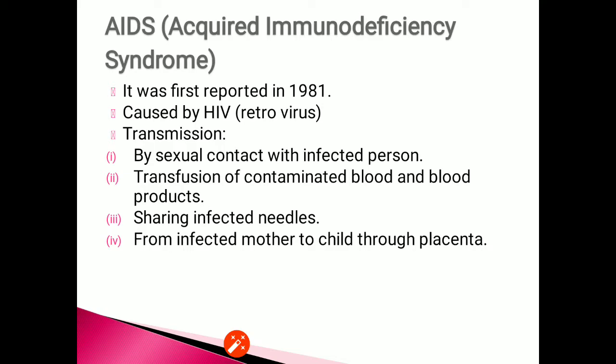Now the transmission of HIV occurs in one or more of the following ways: by sexual contact with an infected person, by transfusion of contaminated blood and blood products, by sharing infected needles, or from an infected mother to the child through the placenta.